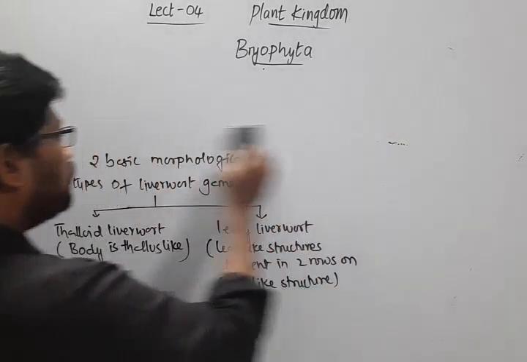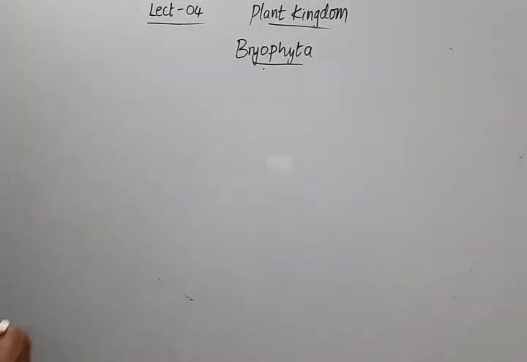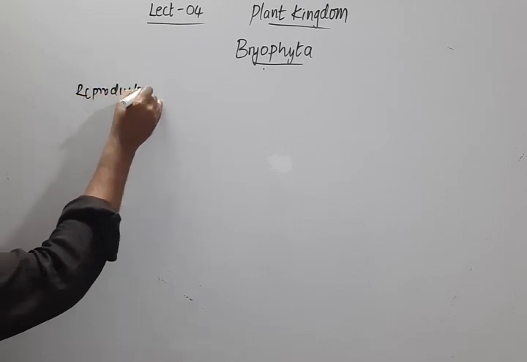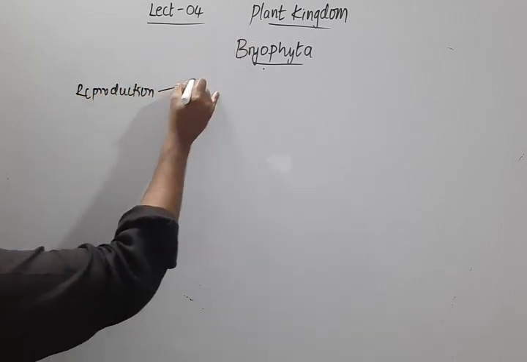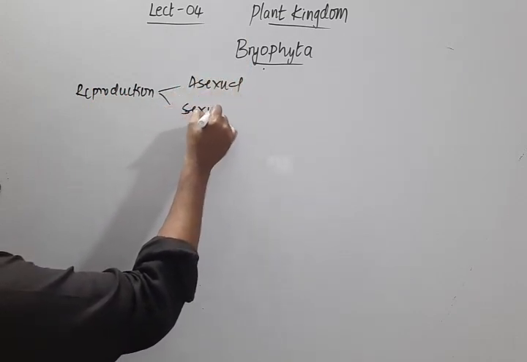Reproduction in liverworts takes place by two methods, asexual as well as sexual.